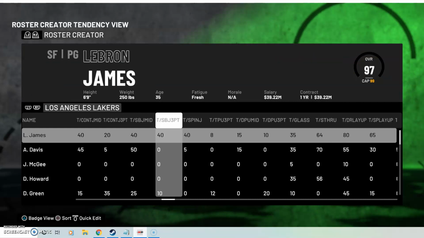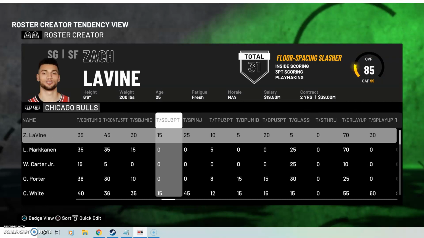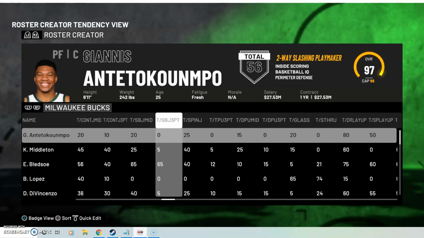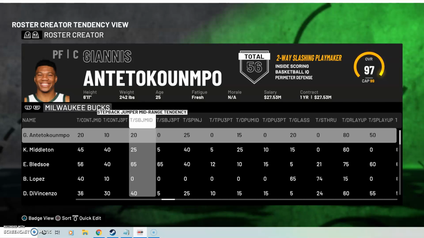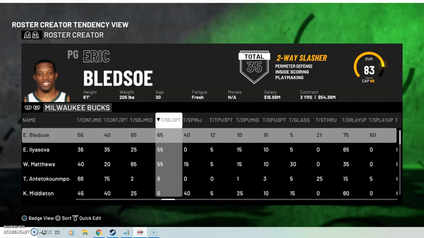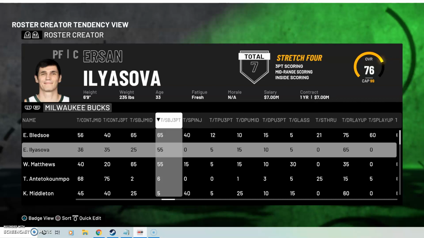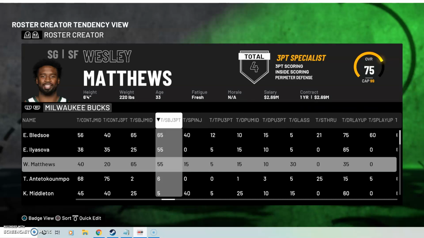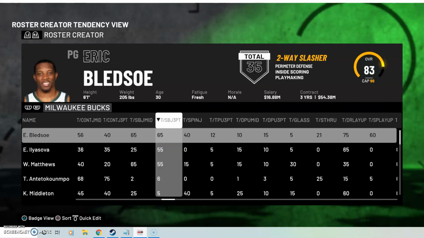Want to go to something that is a little bit alarming to me. Not shocking, but a little bit alarming. If you look at the step back tendencies, I'm going to go ahead and sort them by the highest. Eric Bledsoe, Ersan Ilyasova, and Wesley Matthews all have very high step back three tendencies.